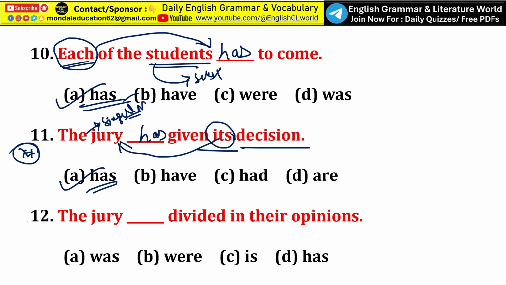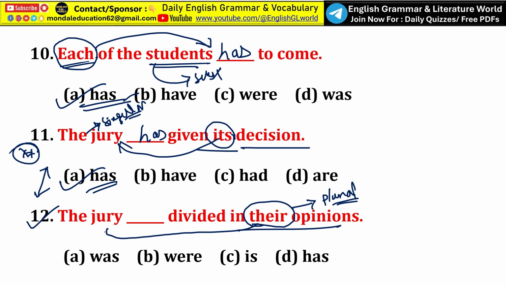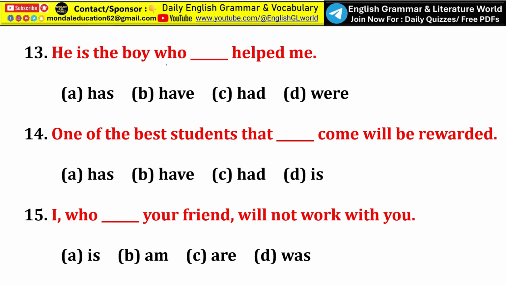Now the next part, so there is a difference between 11th and 12th. So what is the distinction? So look at the object part. Here the pronoun their is used. So their suggests plural form, and their refers to the subject, that is jury. So here the jury is not singular. Here the jury suggests a group of people. So the jury obviously were. So option B, were, is the correct answer. The jury were divided in their opinions. Understand? That's great.